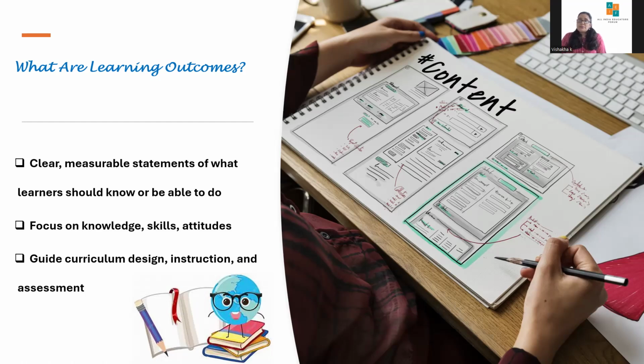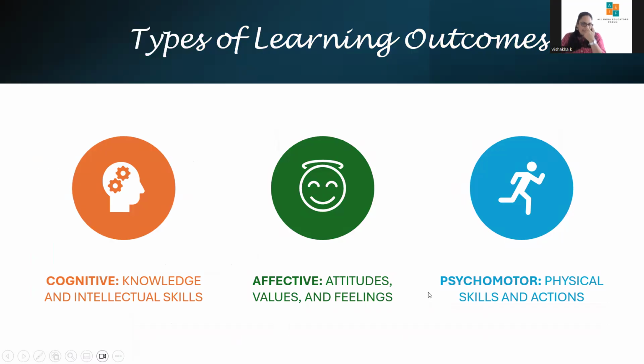Let's understand types of learning outcomes. Learning outcomes can be grouped into 3 main domains: cognitive, affective, and psychomotor. Each domain focuses on a different area of student development: thinking, feeling, and doing. Understanding these helps teachers design balanced lessons that develop the whole child: mind, heart, and hands.